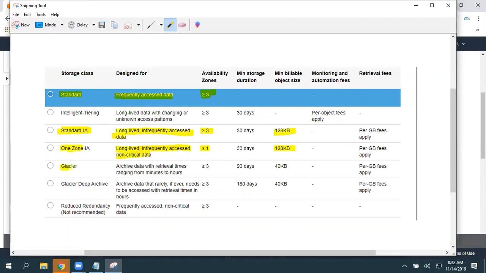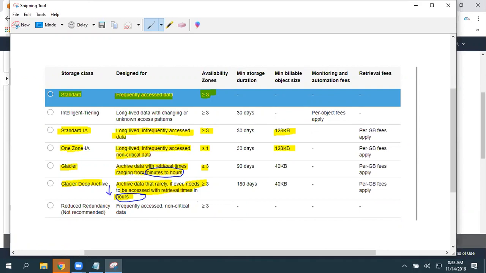When coming to Glacier, archive with retrieval times ranging from minutes to hours. I'll show you how to retrieve the data also. And it stores in greater than or equal to 3 availability zones. Glacier Deep Archive, the same. Retrieval times are in hours, whereas in Glacier we can retrieve the data in minutes. If you need some data, you can retrieve it within minutes, but here within hours, and the price is less.